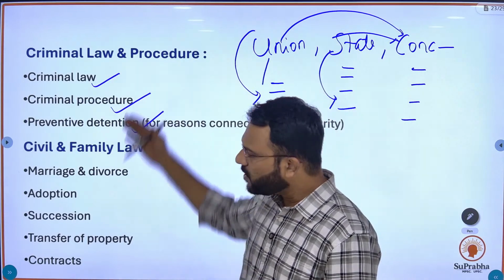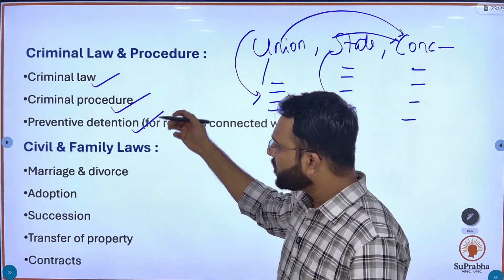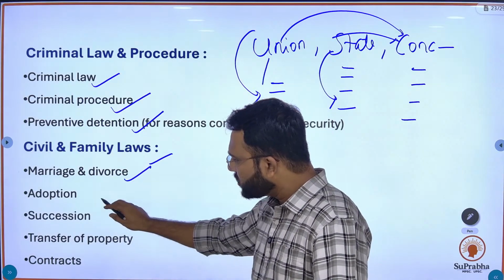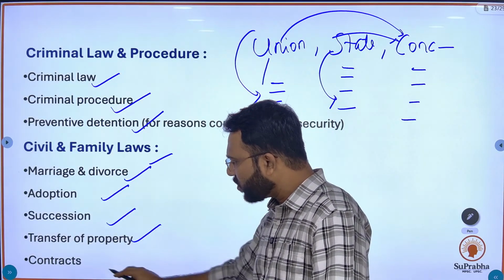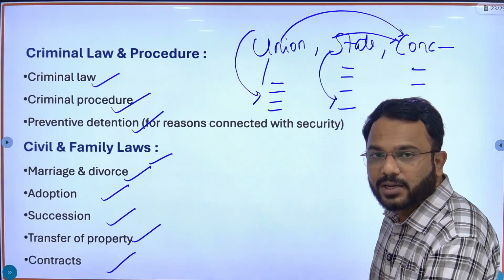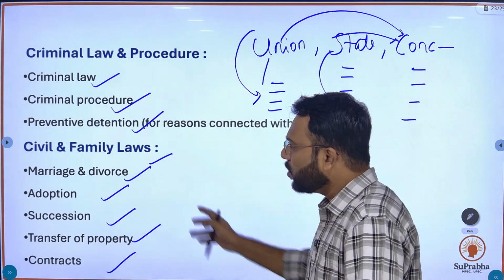Which subjects? Here I have given you the list. Like criminal law, criminal procedure, preventive detention, civil and family laws like marriage and divorce, adoption, succession, transfer of property, contracts. So this is the concurrent list. In this way the concurrent list works, and these are the topics.